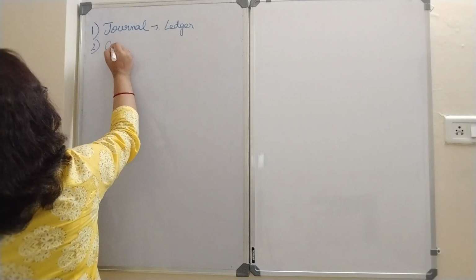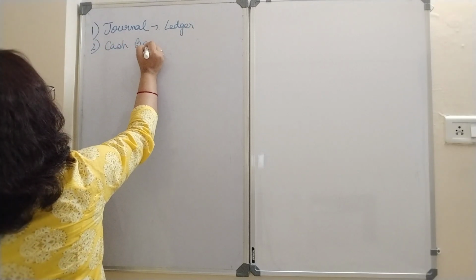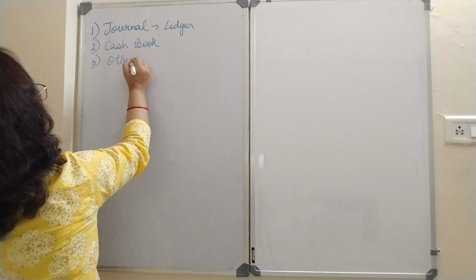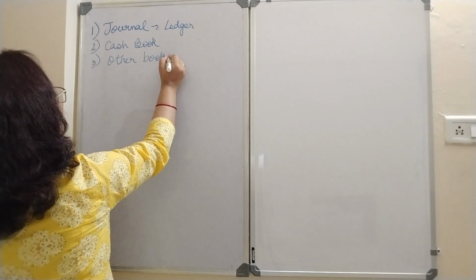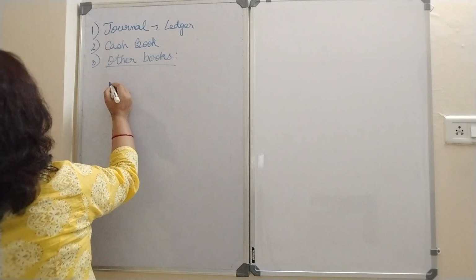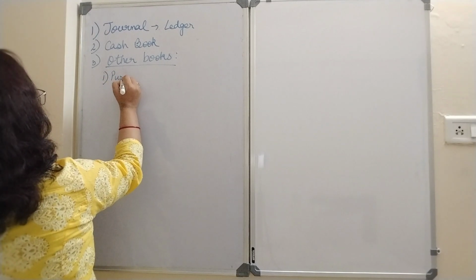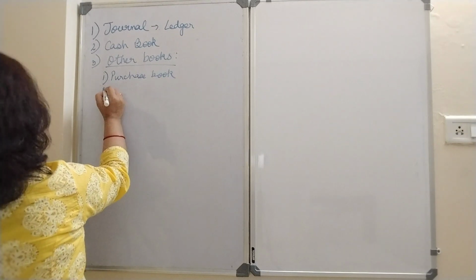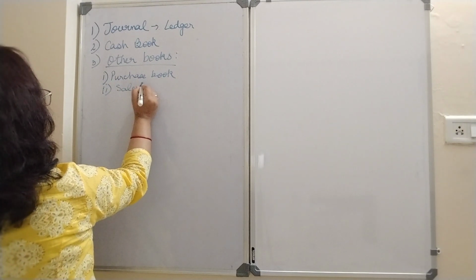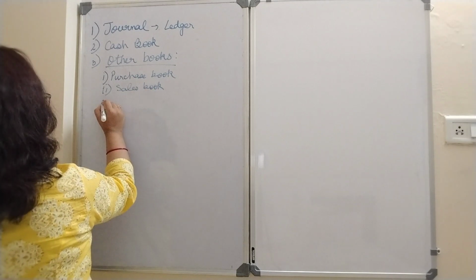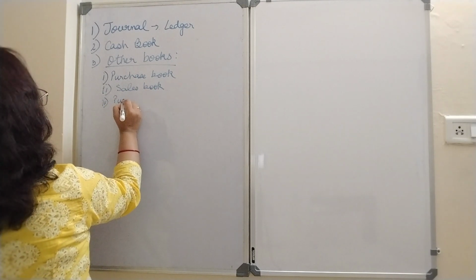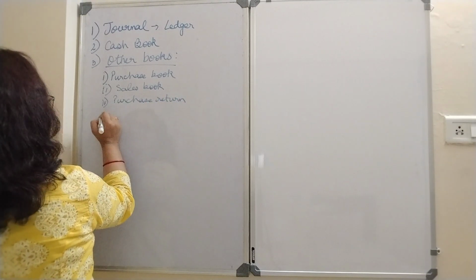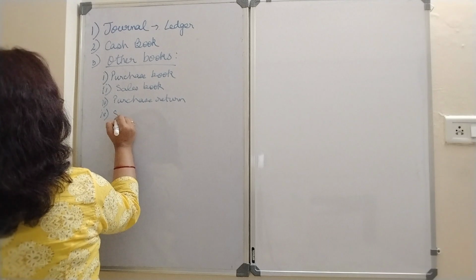Then we will be maintaining the cash book. Then there are other books which you have to learn to maintain: purchase book, then sales book, then purchase return, and then sales return.